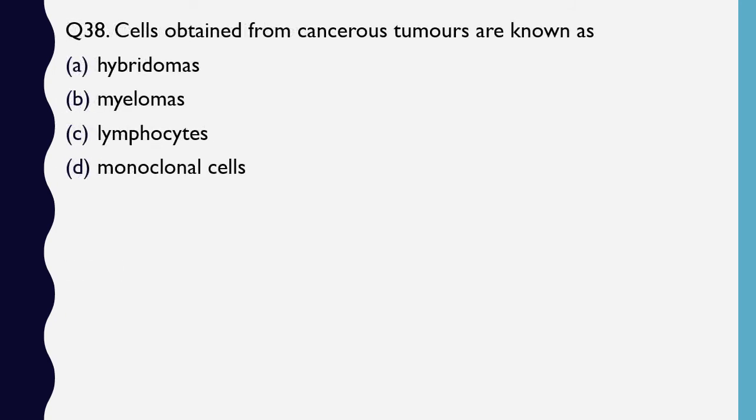Question number 38. Cells obtained from cancerous tumors are known as hybridomas, myelomas, lymphocytes, monoclonal cells. Cells obtained from cancerous tumors are known as. The correct answer is option B, myelomas.